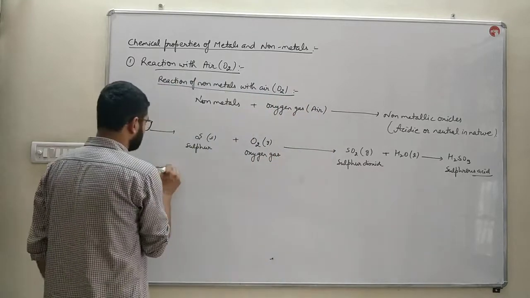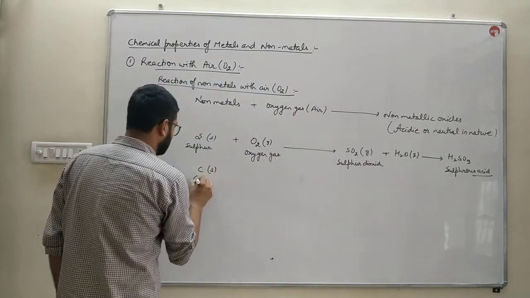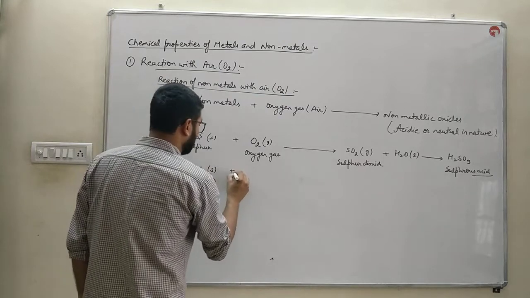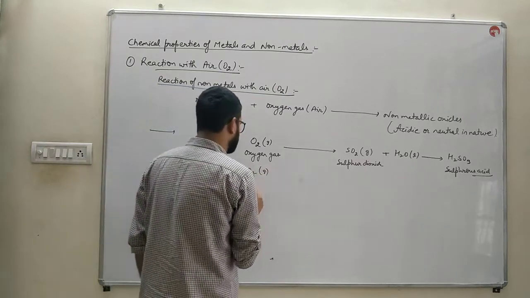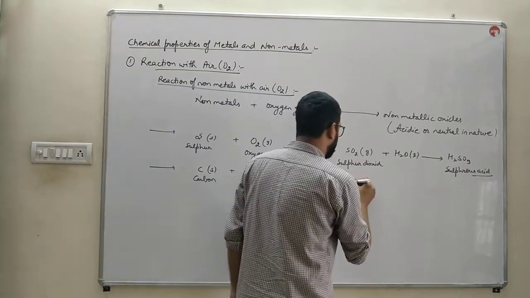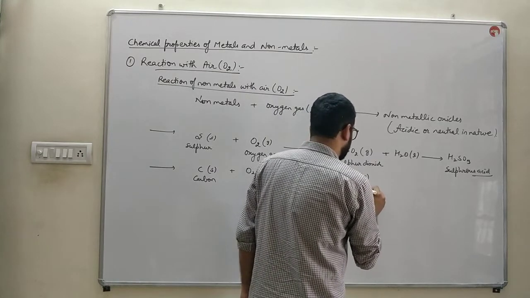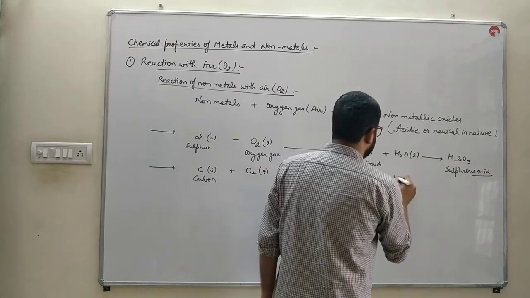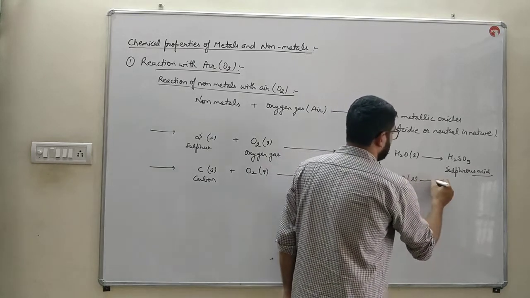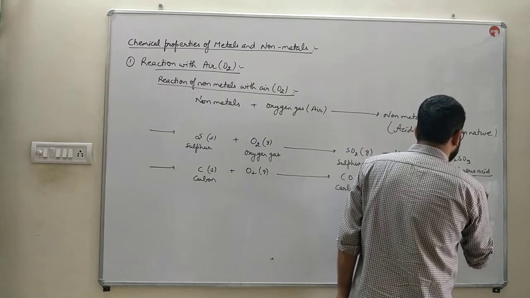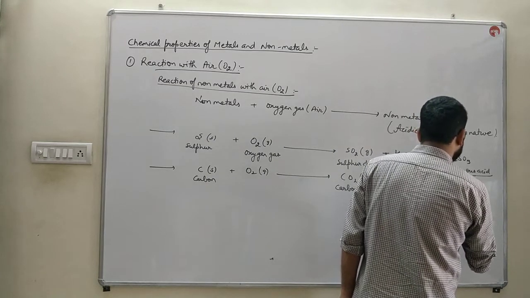Next, when carbon, which is a non-metal, reacts with oxygen gas, it will form a gas that is carbon dioxide, which when mixed with water forms carbonic acid.